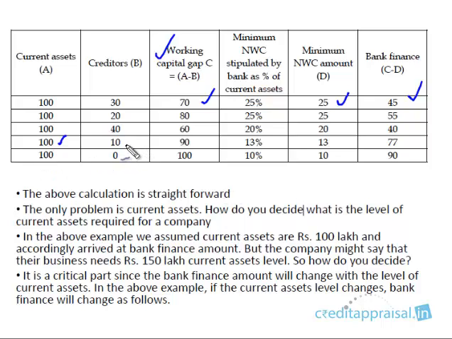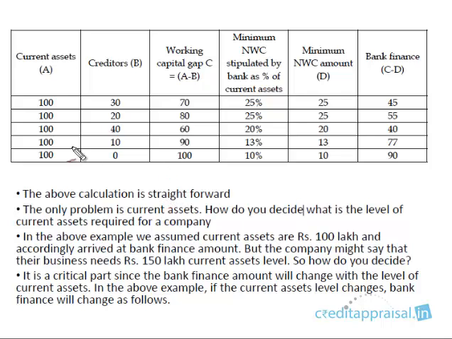Another example. Current assets is 100. Creditors is only 10. So the working capital gap is 90. This 90 has to be shared between the bank and the borrower. So this is a small borrower. As per the bank's policy, the borrower's margin should be 13% of current assets. So 13% of 100, 13. So balance 90 minus 13, 77 will be financed by the bank. So the bank will always finance that portion after deducting the creditors and the borrower margin. Okay, this is the calculation. So this calculation is straightforward.